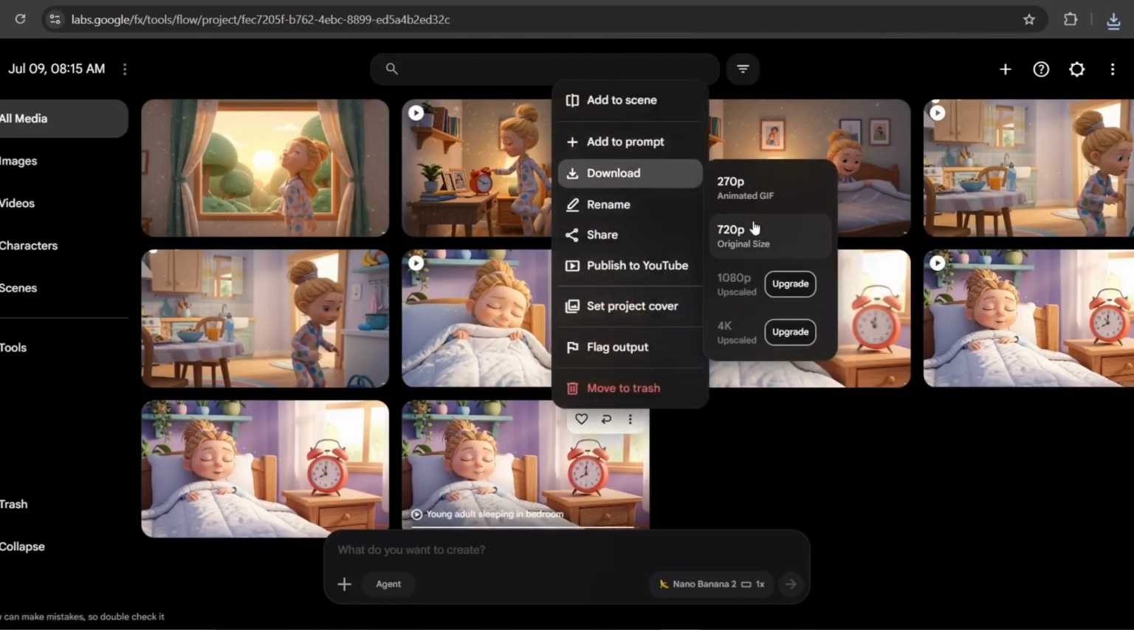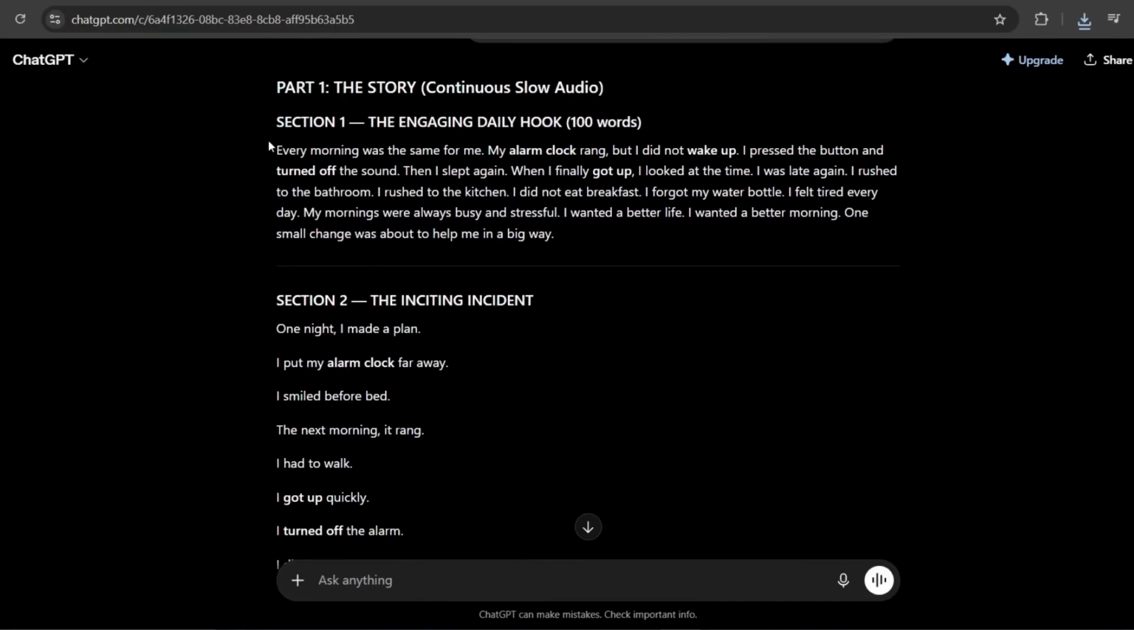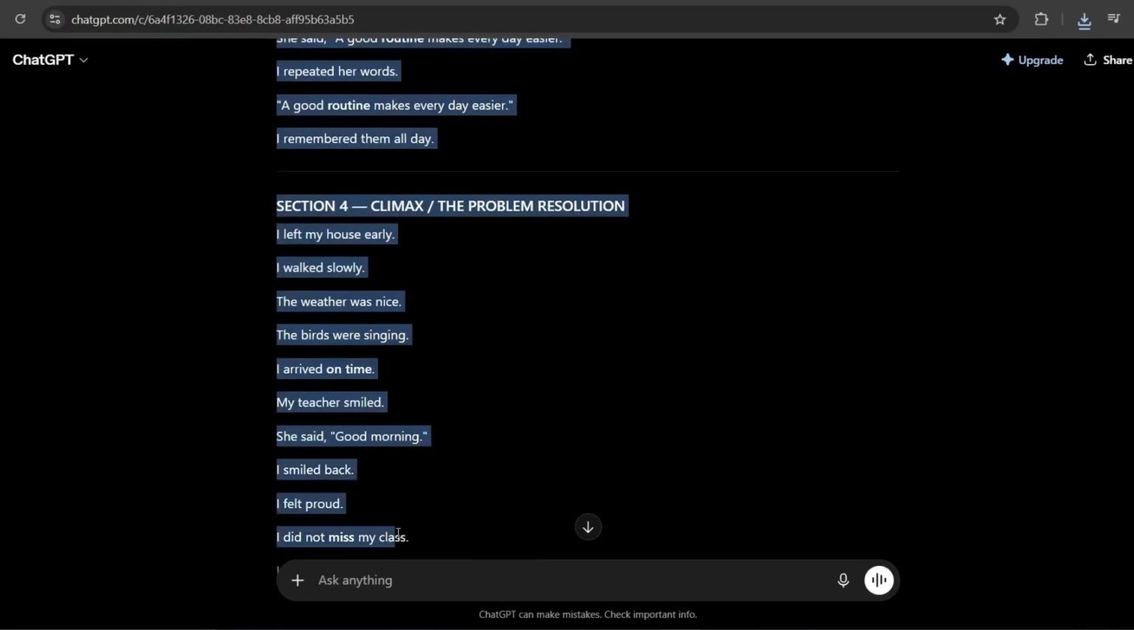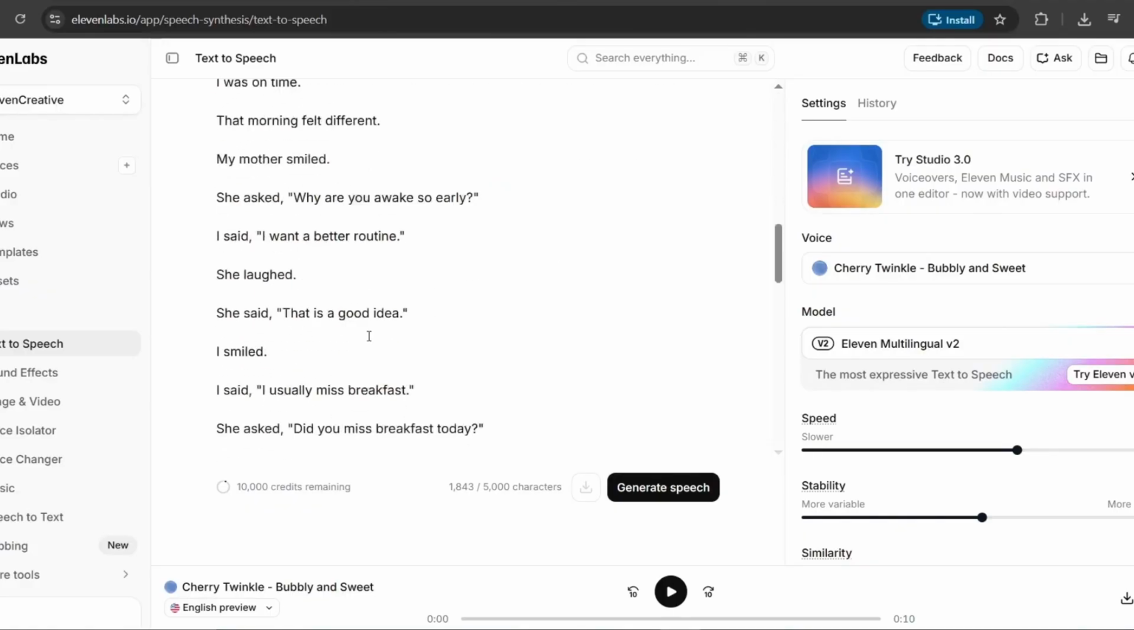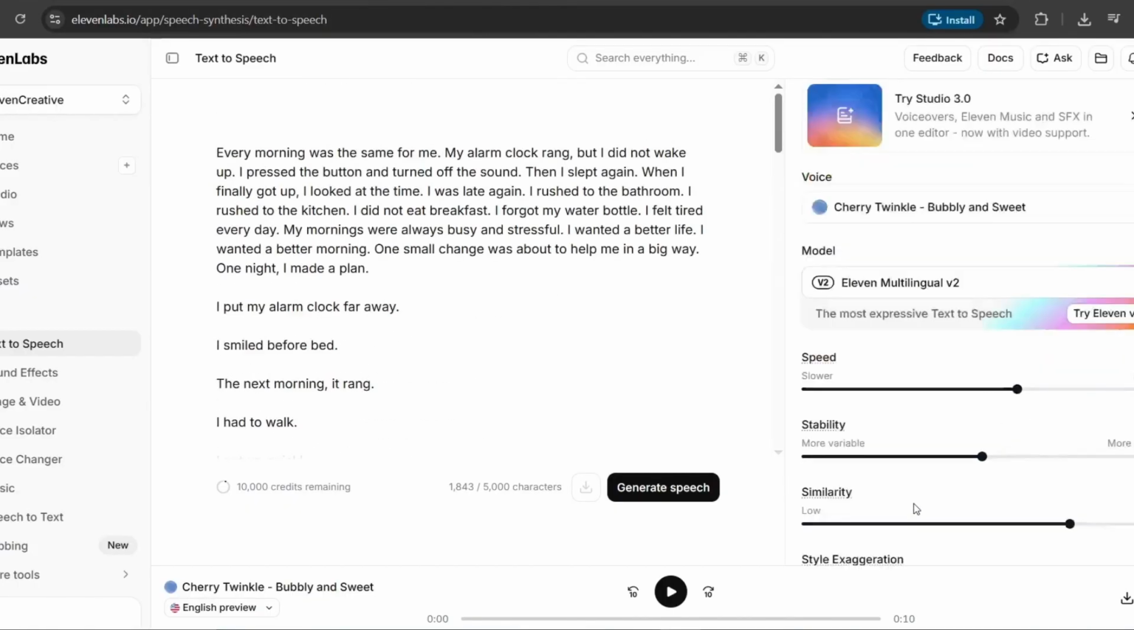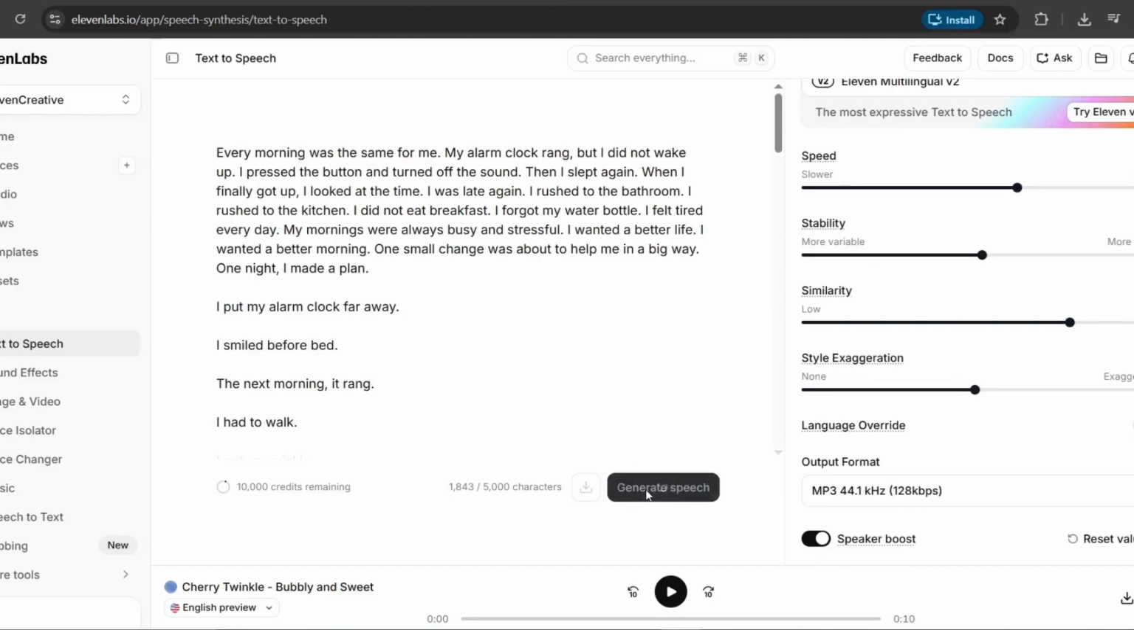Now it's time for the voiceover. Go back to ChatGPT and copy the complete script from phase 2. Open ElevenLabs, choose the voice you want to use, paste the script and generate the narration. Once it's ready, download the audio.